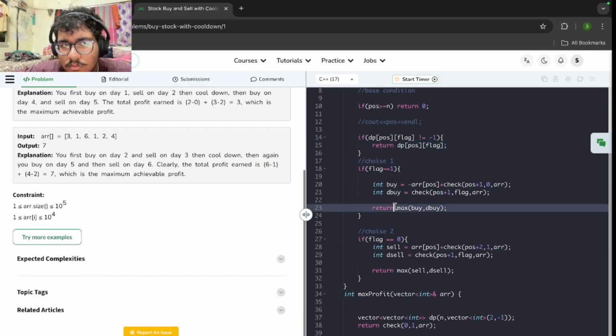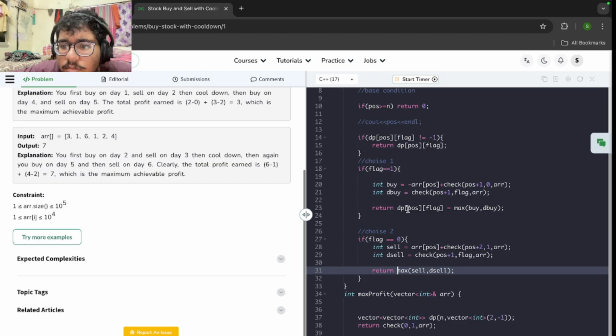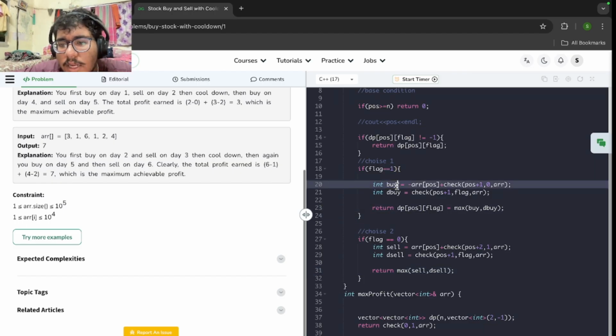And here I will store. Like after reaching a position and having flag value 1, I check for buy, whether I'm going to buy or not, check which choice provides me the maximum value of profit, and store it inside my DP matrix.